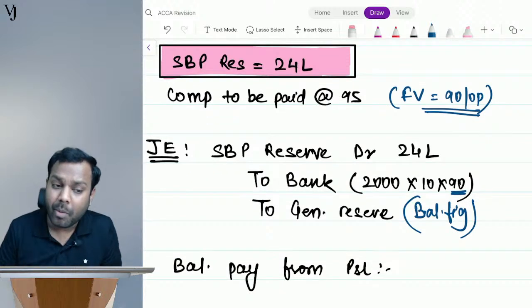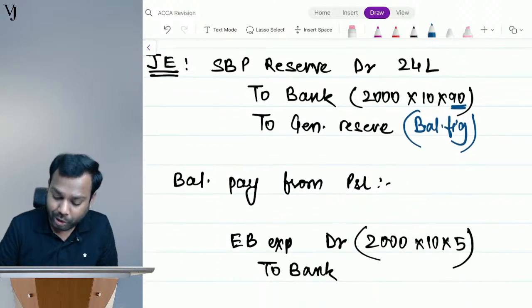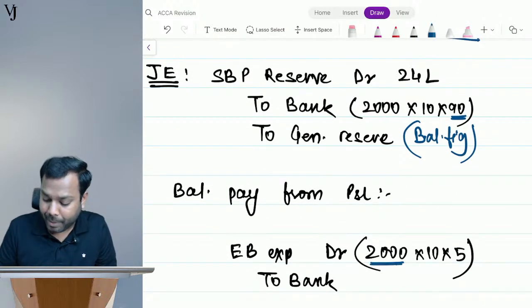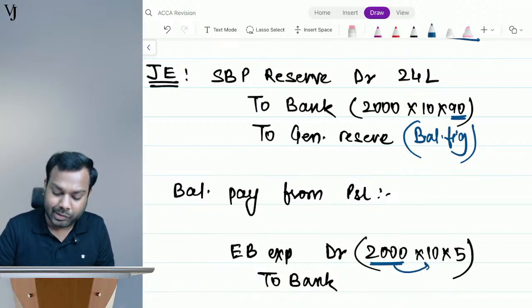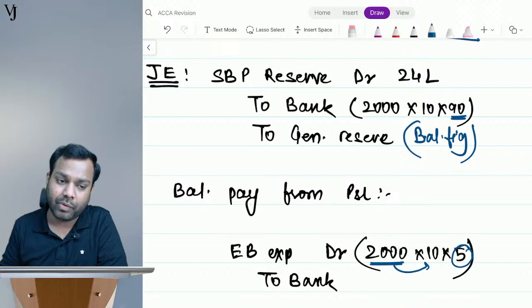Now, I have to pay 95 per option. The remaining, that is 2000 options per director, 10 directors. I have already adjusted 90 from the SBP reserve, and the balance has to be adjusted from the P&L.